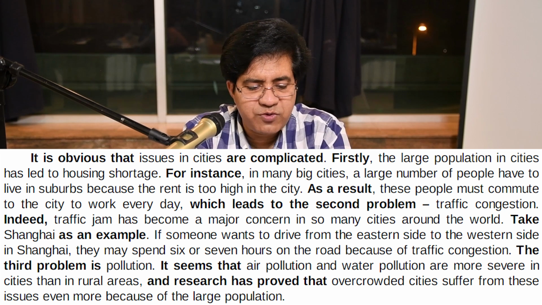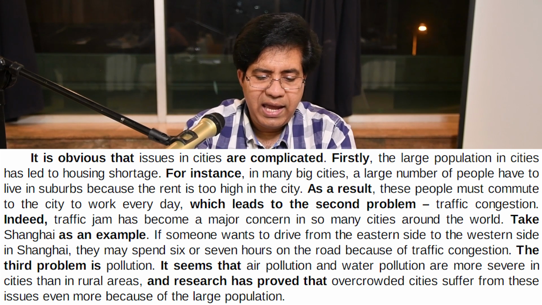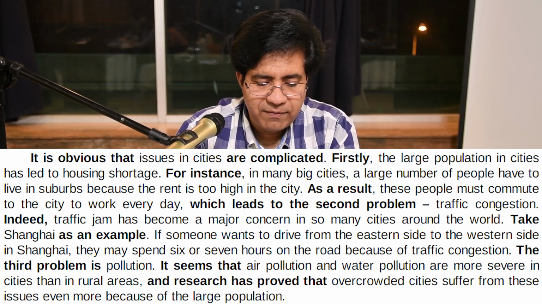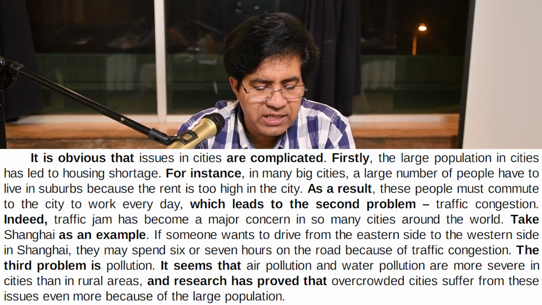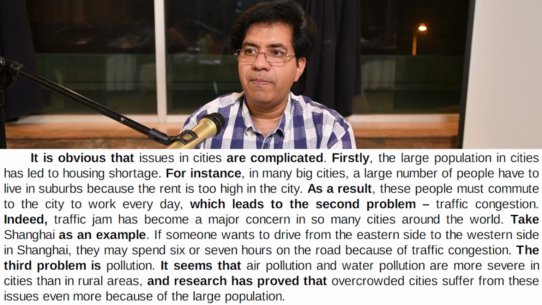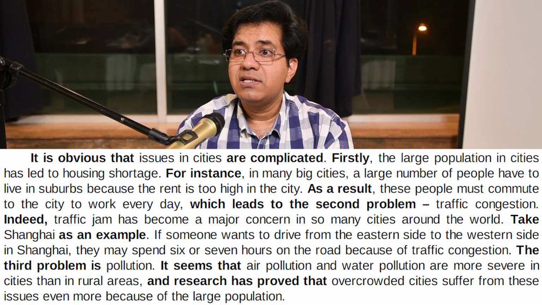pollution are more severe in cities than in rural areas, comma, and research has proved that, you can use these phrases by the way, and research has proved that overcrowded cities suffer from these issues even more because of the large population. Now we have the next paragraph that contains solutions.